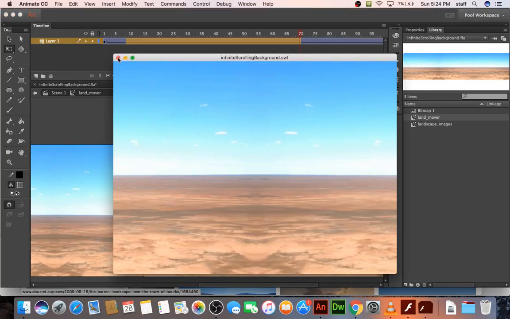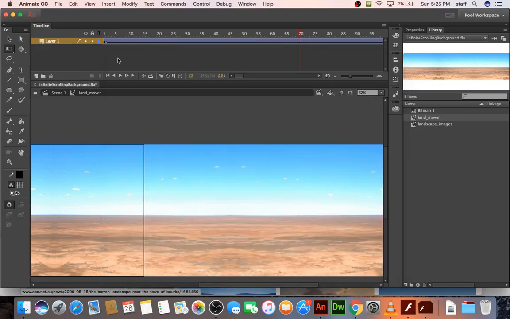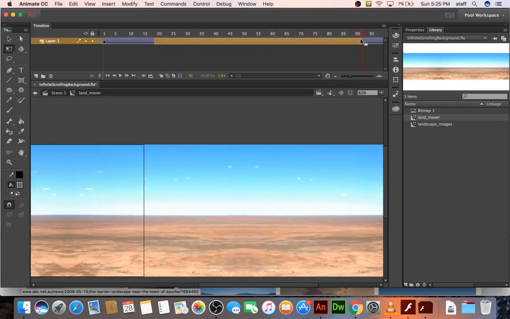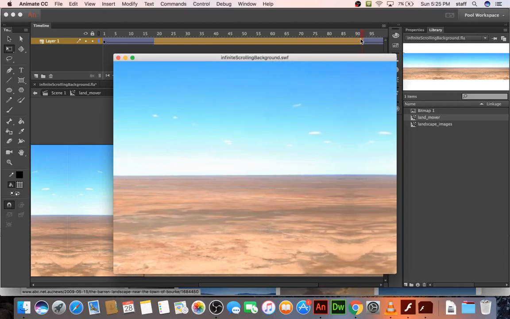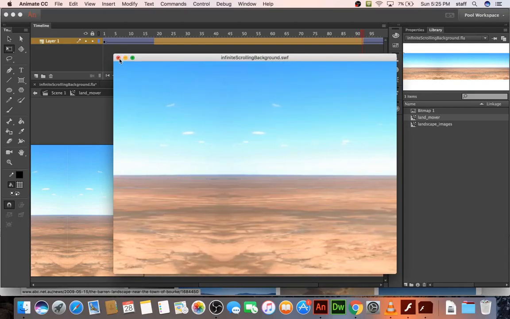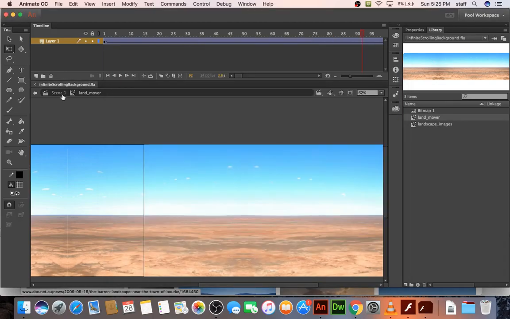It's a little better, not quite so fast, and in fact I will hit that again a few times. It's got a little more space. Yeah, that's a much better speed. Okay, save.